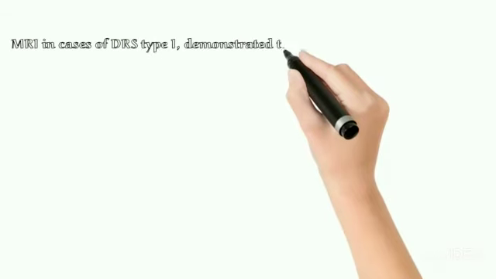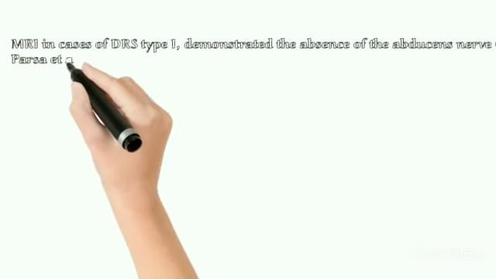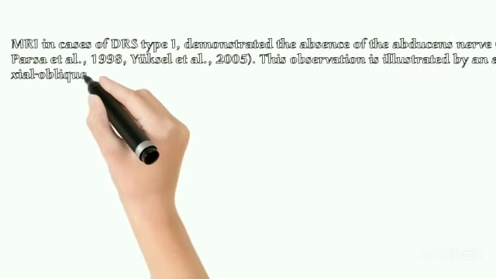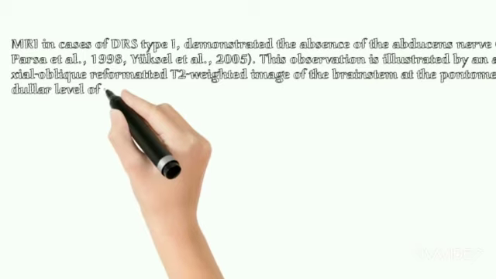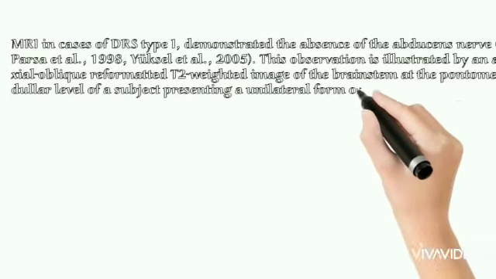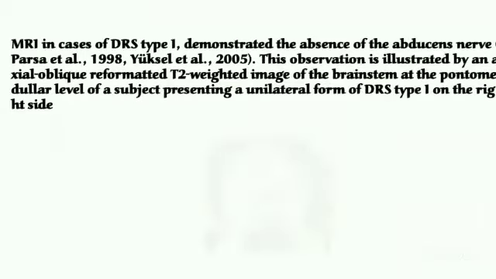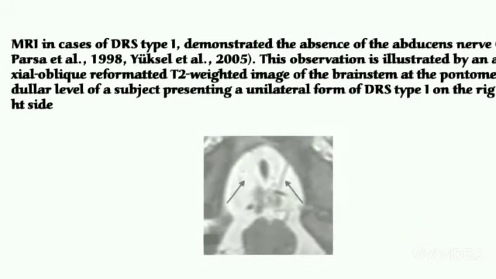The MRI showed absence of the abducens nerve in a patient with type 1 Duane syndrome, and this was illustrated by a T2 weighted image of the brainstem at the pontomedullary level in a subject of unilateral form of the DRS. Here is the picture.